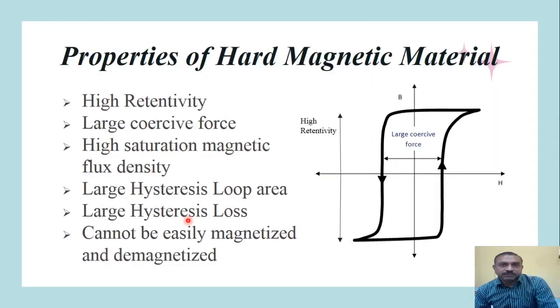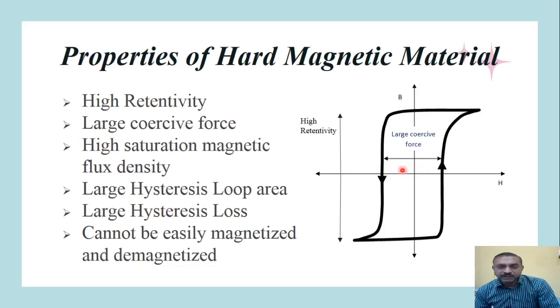Now let us see what are the properties of hard magnetic materials. To understand this property, first look at this BH curve plotted on this right side. The BH curve will be helpful in understanding the properties of hard magnetic material. In this BH curve, we can observe that this material has very high retentivity. It means that they will retain a high amount of magnetic flux within it once they get magnetized. Second, they have a large coercive force. Coercive force is the force that is required to demagnetize the material completely.